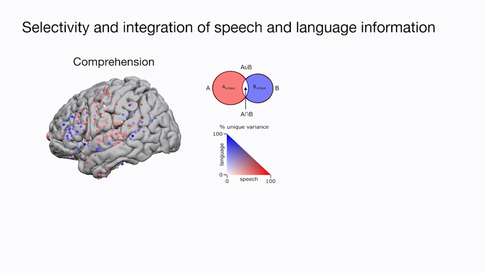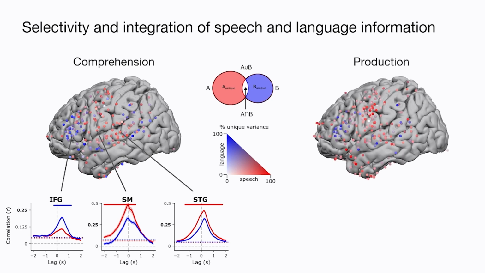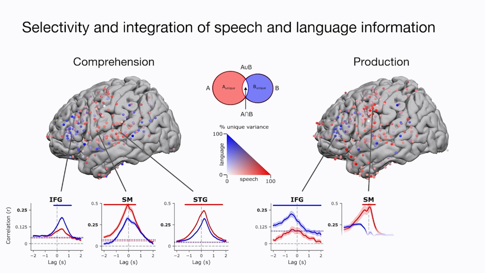So during comprehension, high-level language areas, including IFG, PMTG, and angular gyrus, show a preference for language embeddings, while sensory motor areas along precentral and postcentral gyrus and perceptual areas such as STG show a preference for speech embeddings. And during speech production, we observe a similar pattern.